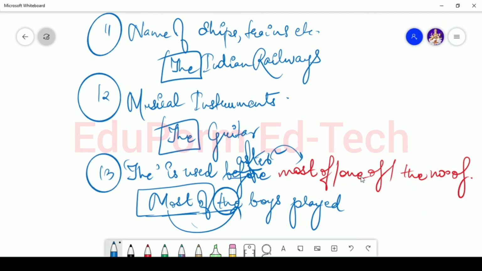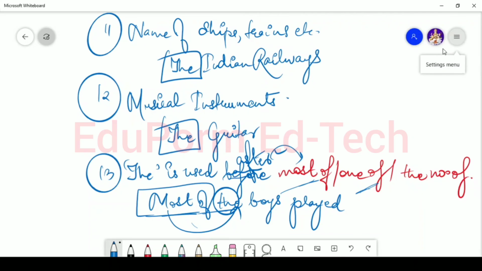Or one of the girls is absent. Yeah, most of the boys played. So in this case, the will be used after most of or one of.